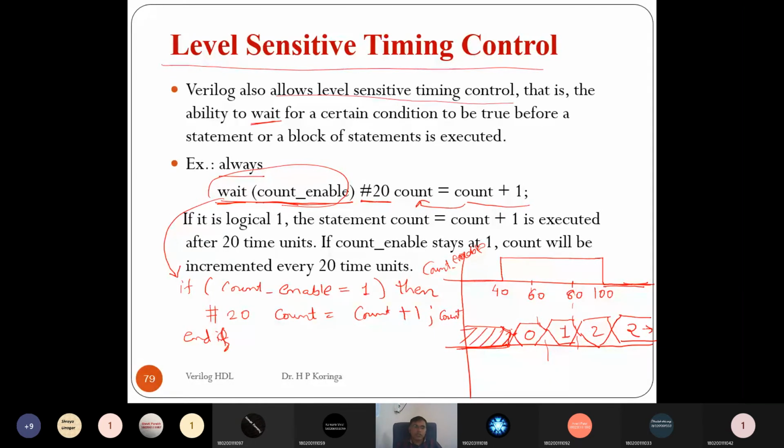Wait, count enable has 20, count is equal to count plus 1. Any questions on this slide?